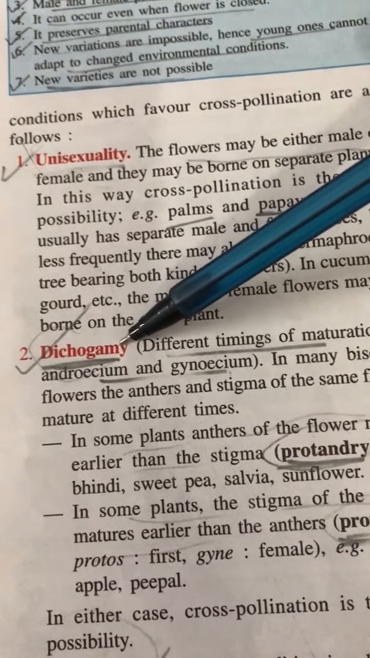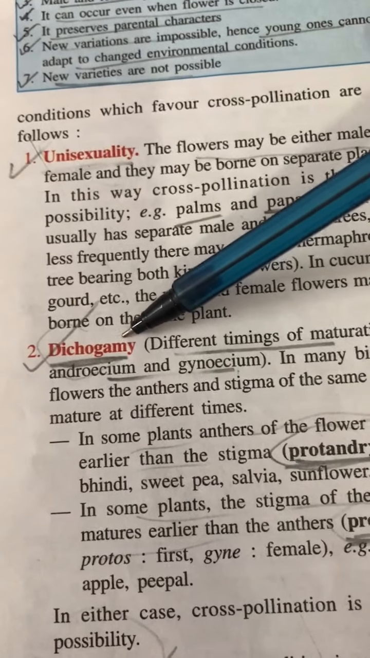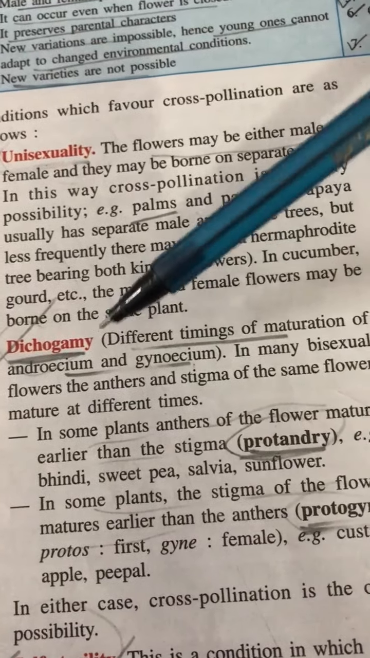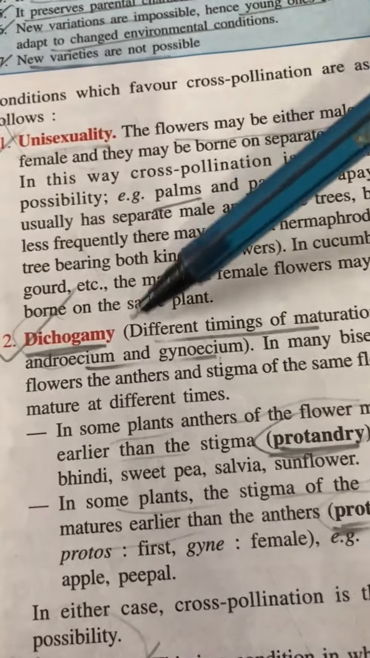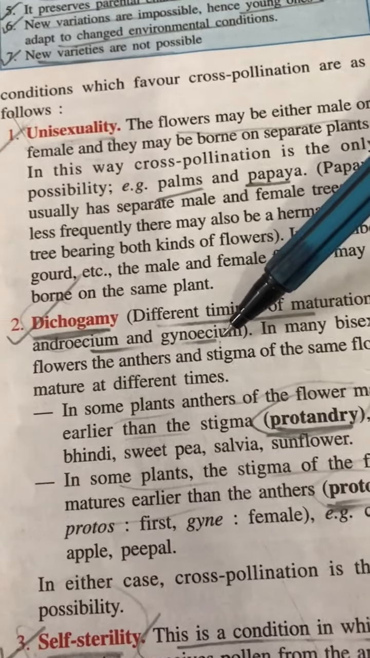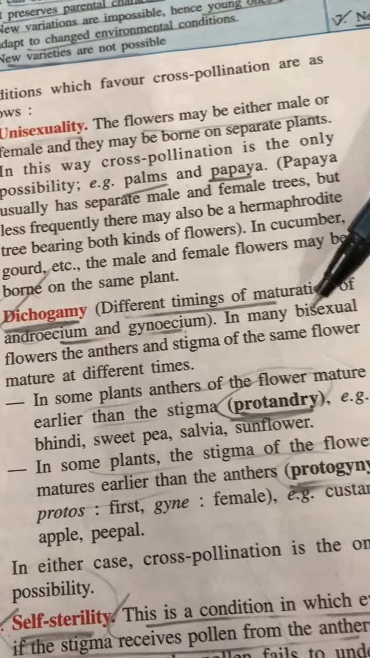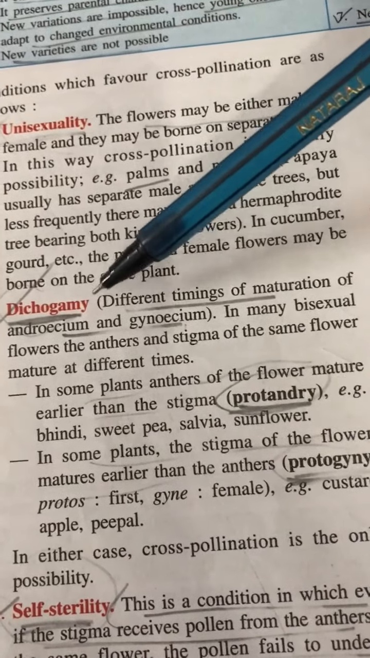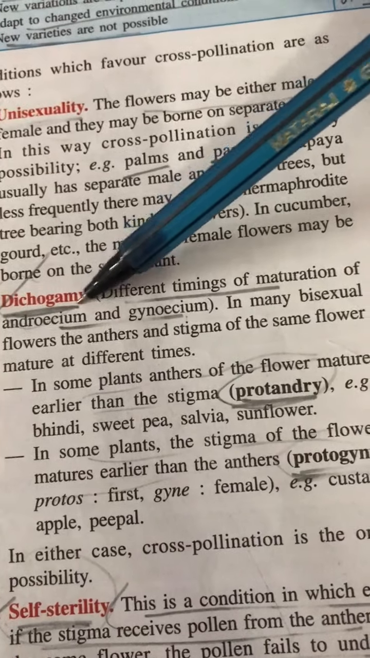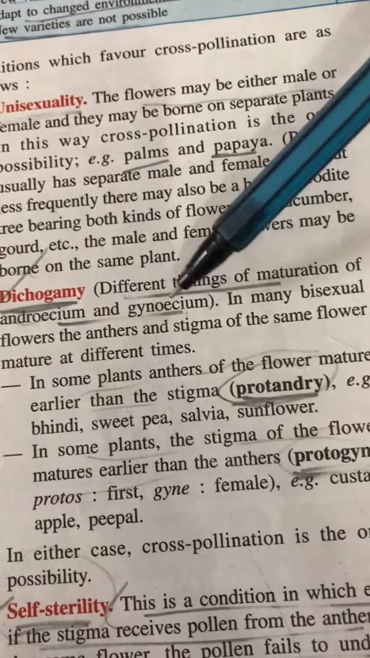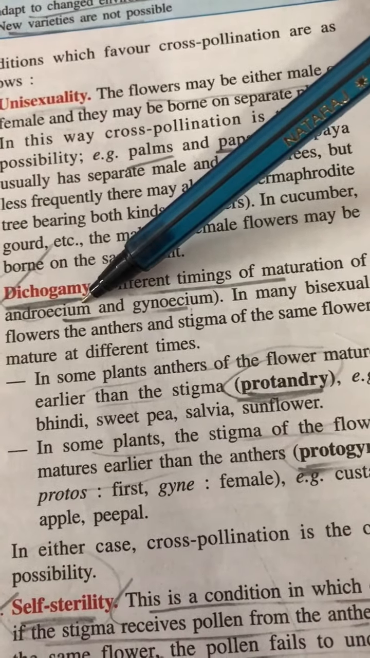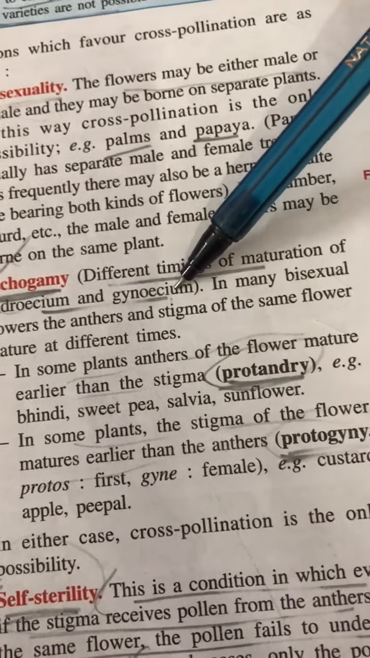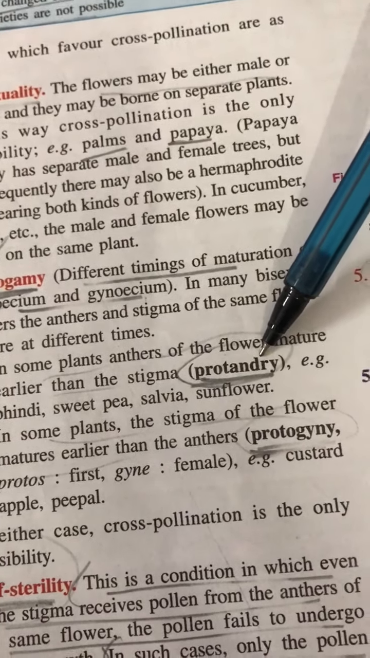The second adaptation is dichogamy. Dicho means two different and gamy means maturation. Two different timings of maturation are there of androecium and gynoecium. That means the flower might be bisexual, with androecium and gynoecium both present, but it shows different times of maturation of androecium and gynoecium. If androecium is mature first and gynoecium is still not ready, stigma is still not ready to receive the pollen, such a condition is called protandry.